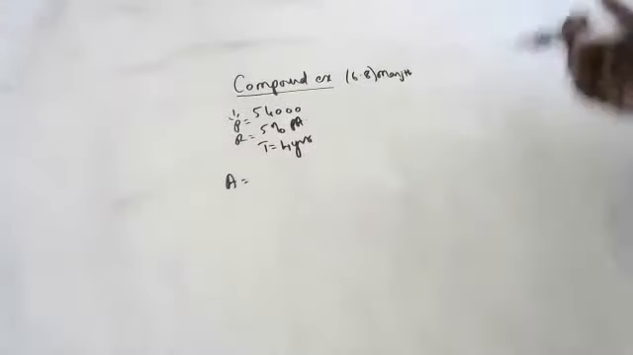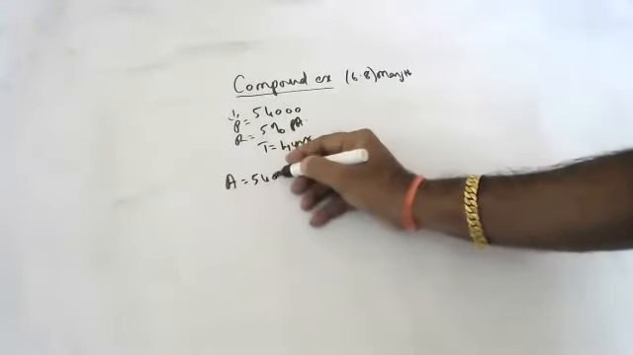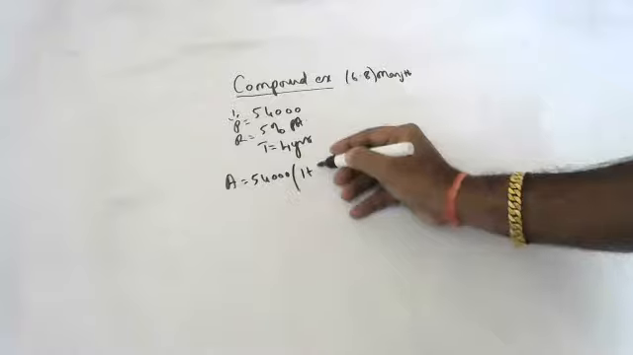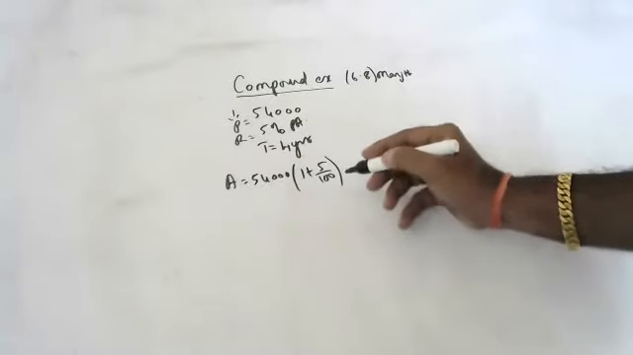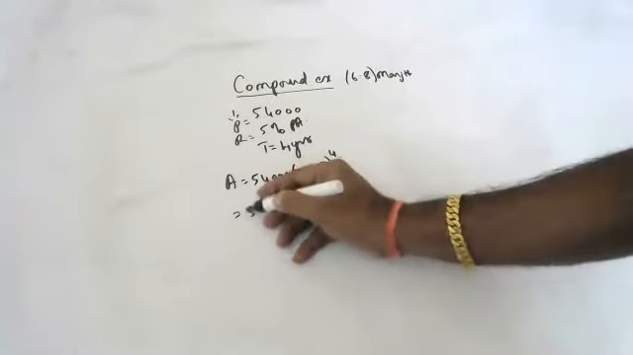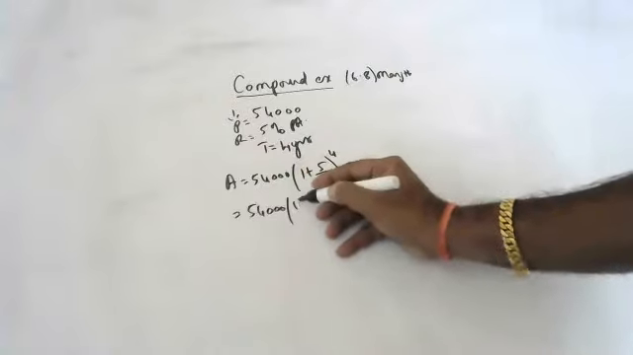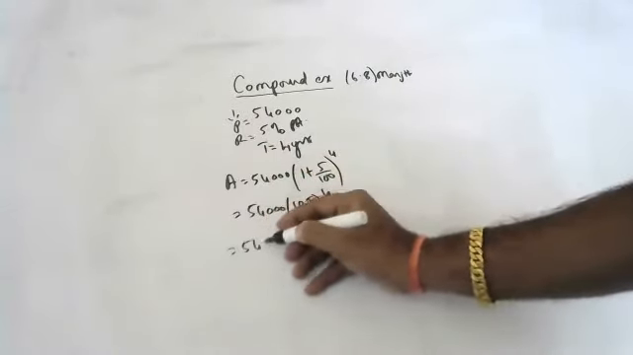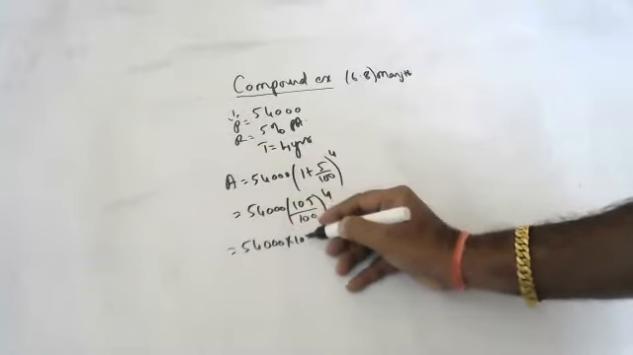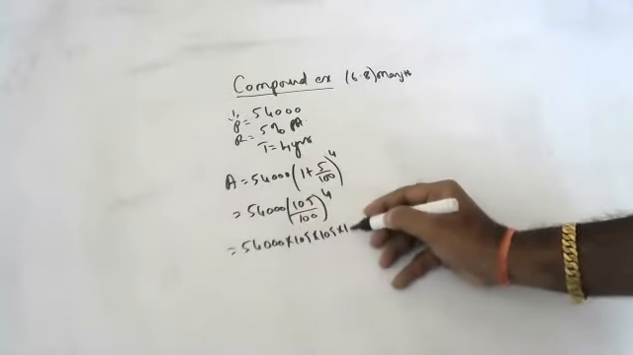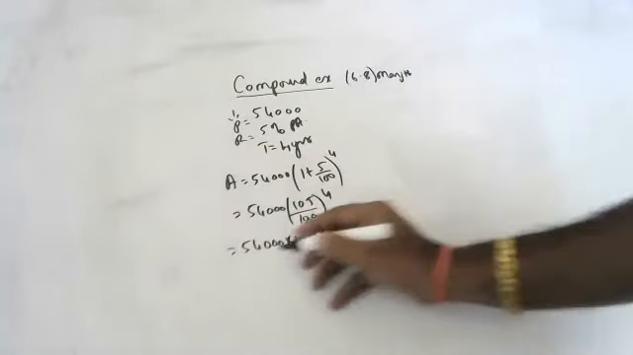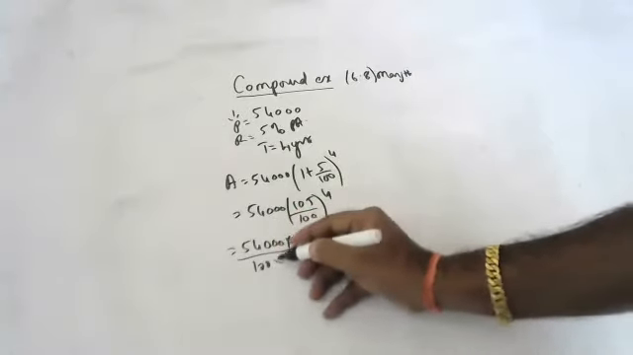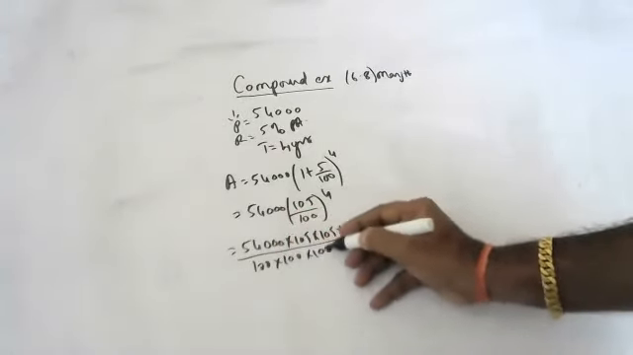So first, Raghuram, can you tell? 4 years. Amount is equal to 54,000 into (1 plus 5 by 100) whole to the power 4. One of you keep a calculator ready, please. 54,000 into (105 by 100) whole to the power 4. That is 54,000 into 105 into 105 into 105 into 105, divided by 100 into 100 into 100 into 100.